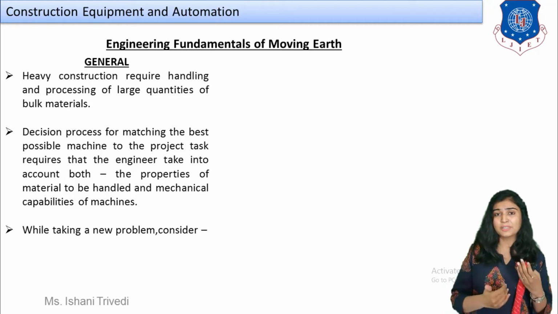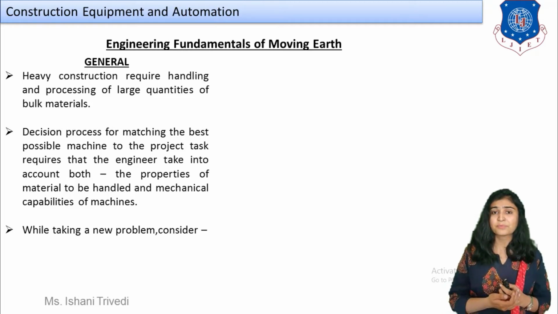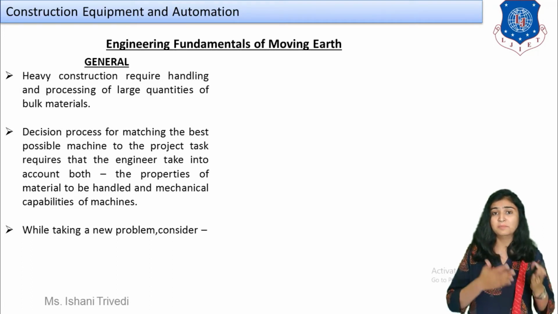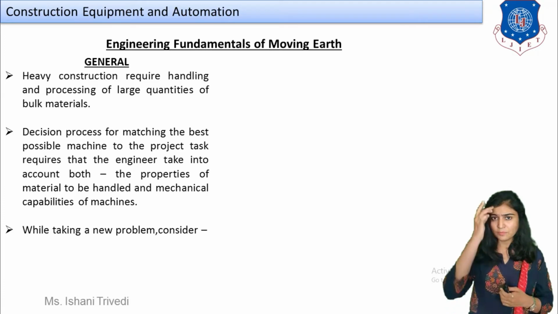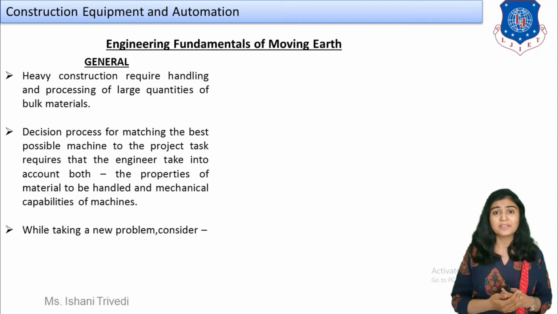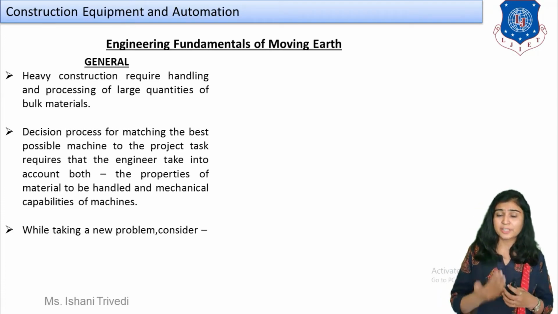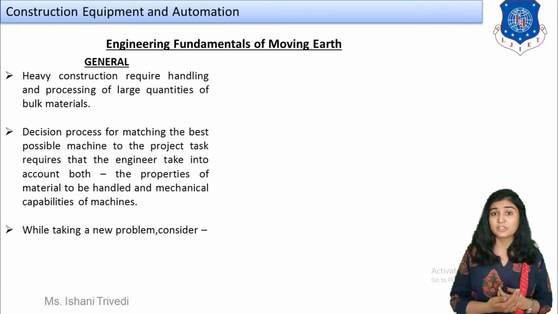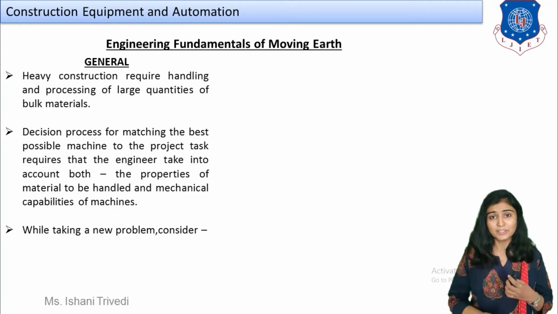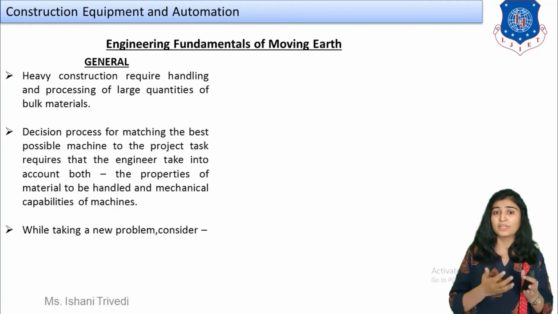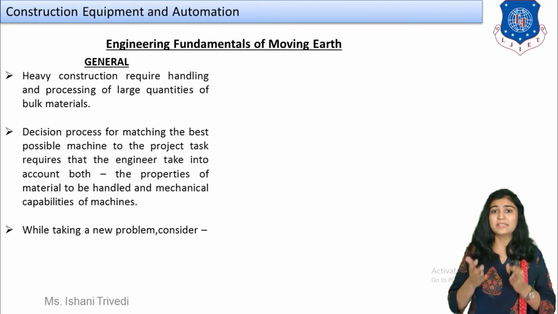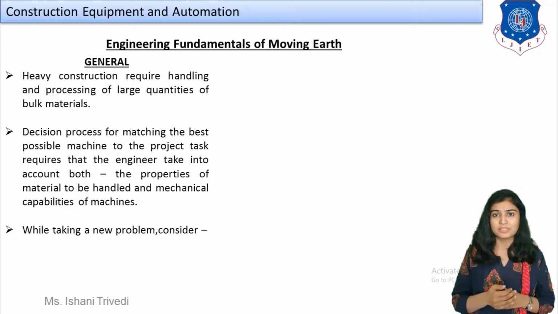We will have skilled operators and unskilled operators to operate different types of equipment, and we will require a number of workers for the same. So to handle a heavy construction project, the site engineer, the civil engineer, generally needs to calculate how much quantity of material has to be excavated, moved, and removed before commencing the construction of the site work.